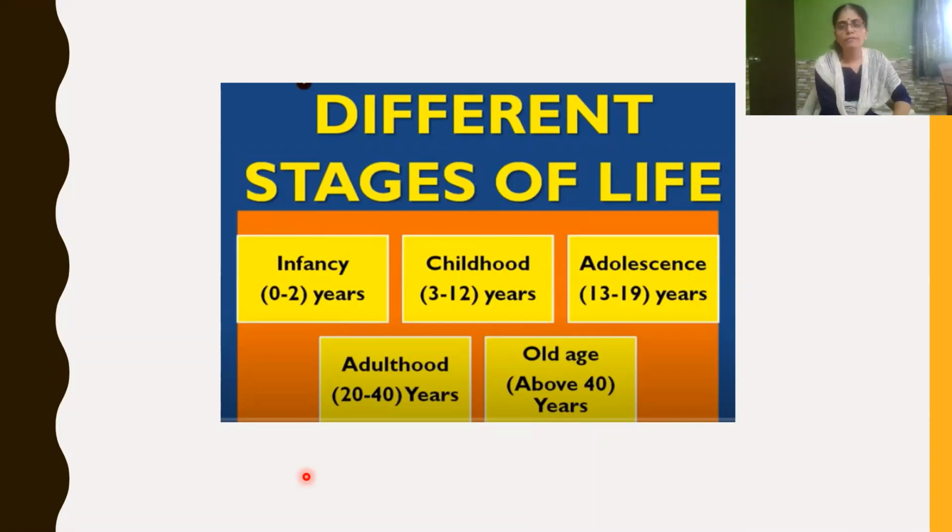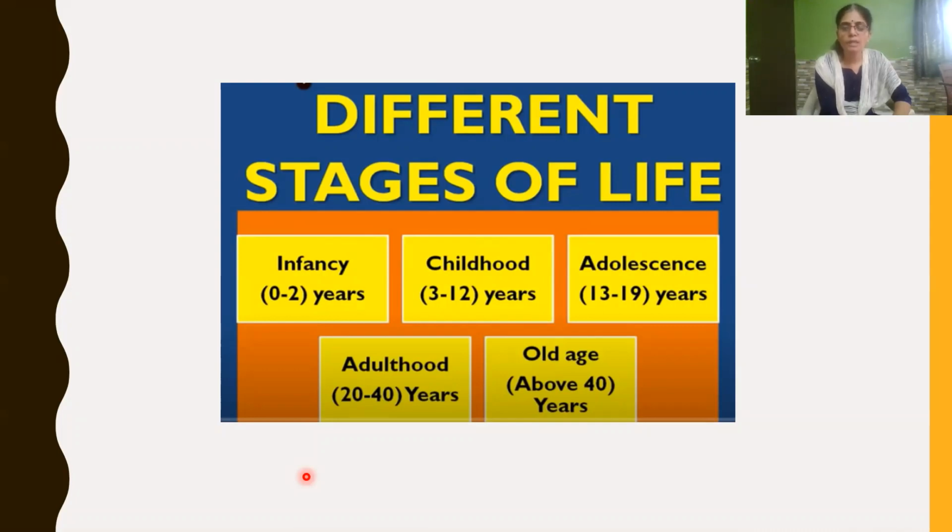Our different stages of life include infancy. It is a stage from the time of birth till 2 years, so it includes 0 to 2 years. The next stage is the childhood stage. This stage includes the age from 3 years to 12 years. Then the third stage is what we call the adolescent stage.